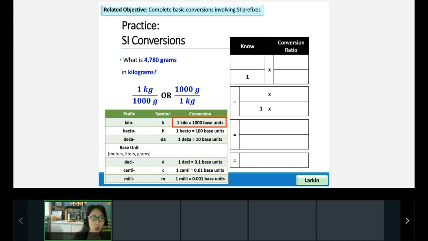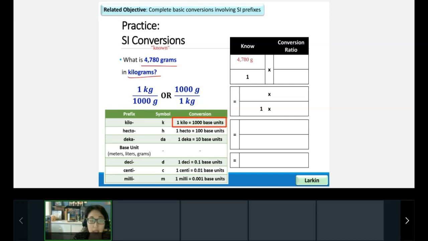Okay, so what is 4,780 grams in kilograms? Again, which thing do I have a number for? Grams or kilograms? Work quickly in the chat. Excellent, Angelina. Excellent, Cody. Yeah, we have a number for grams, and so this will be our known. This is what I'm going to start with. So over here, I'm going to plug in that we know we have 4,780 grams.